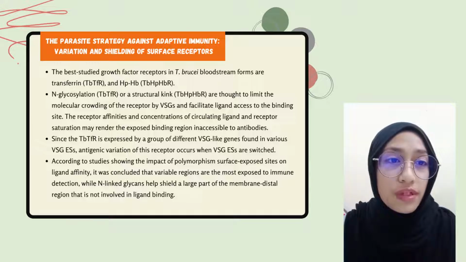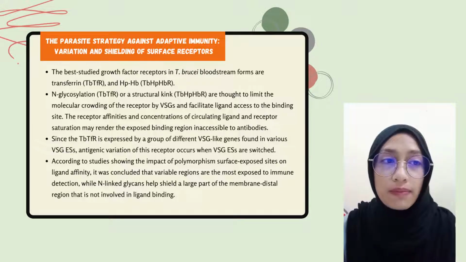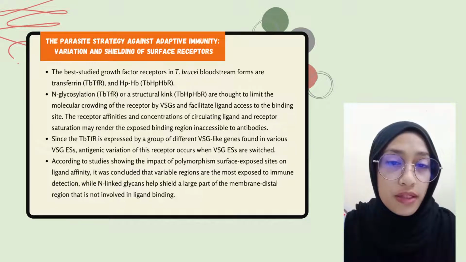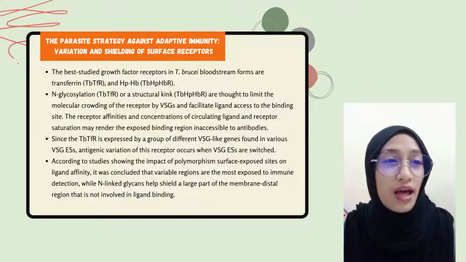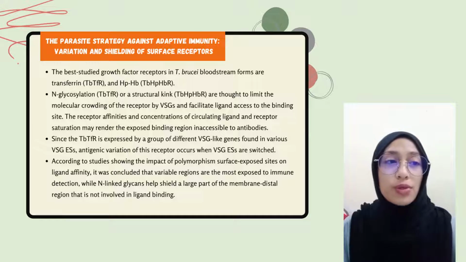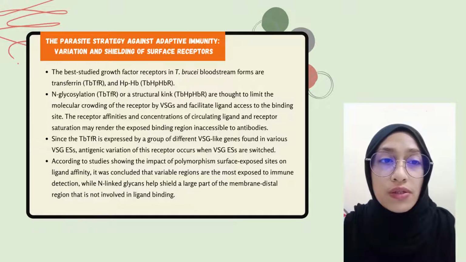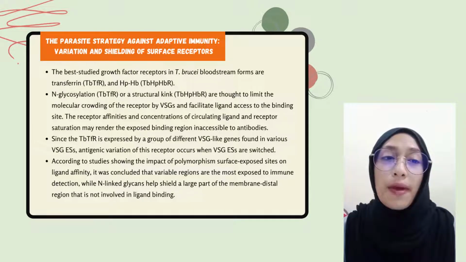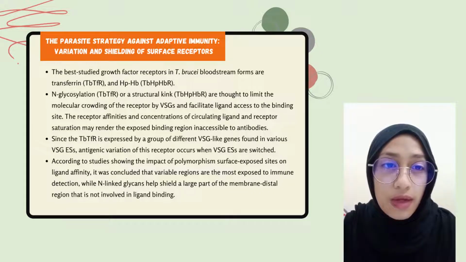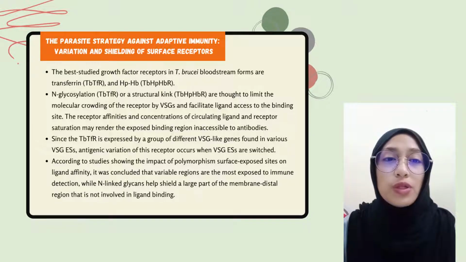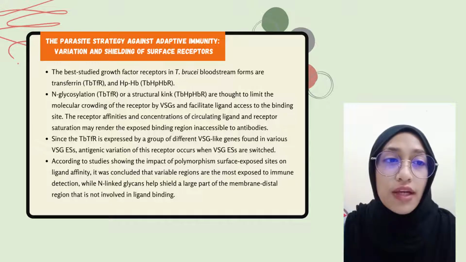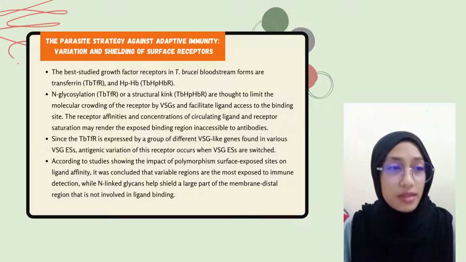For the variation and shielding of surface receptors, the best studied receptors in trypanosome bloodstream forms are those for transferrin, which is responsible for iron uptake, and for hemoglobin, for the heme uptake. All these receptors have a three-helical fold that allows them to have an elongated conformation suitable for the densely packed VSG coat. N-glycosylation or a structural kink are thought to limit molecular crowding of the receptors by VSGs and facilitate ligand access to the binding site.